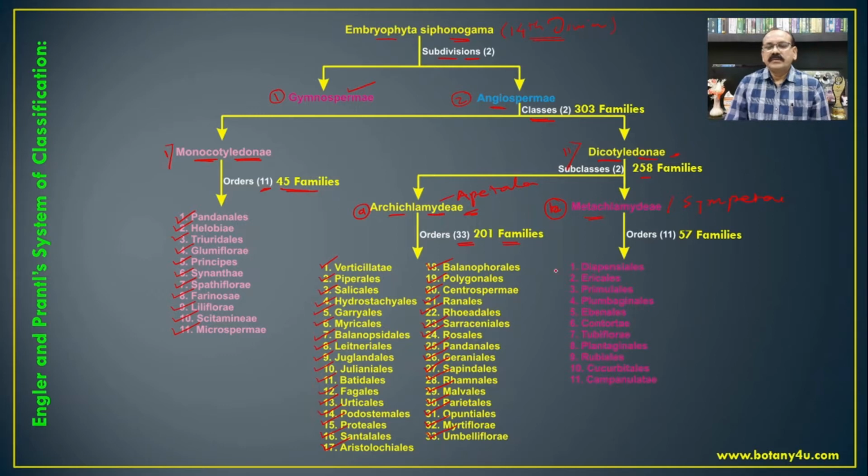And the Metachlamydeae is classified into 11 orders, that is Diapensiales, Ericales, Primulales, Plumbaginales, Ebenales, Contortae, Tubiflorae, Plantaginales, Rubiales, Cucurbitales and Campanulales. So in this way, the total number of organisms are classified into different orders in this system of classification.